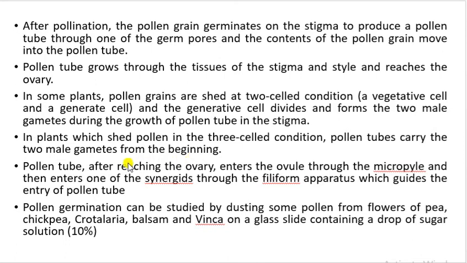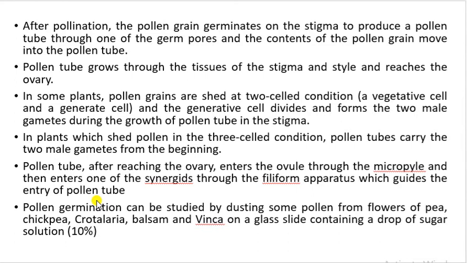Now once the pollen tube reaches the ovary, it will enter the ovule through the micropyle, and then it will enter through one of the synergids. It will take the help of the filiform apparatus, which guides the entry of the pollen tube. As we have gone through earlier, at the micropyle the integuments are not present.